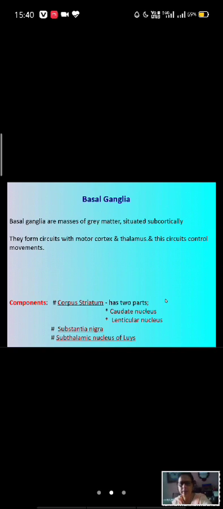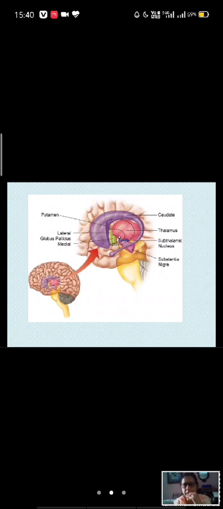Now look at this picture. This is the position in the brain. This pink area is the thalamus. This purple color is the caudate nucleus.